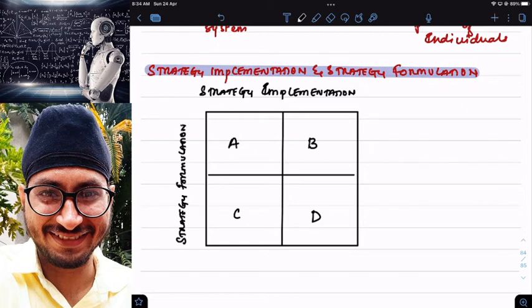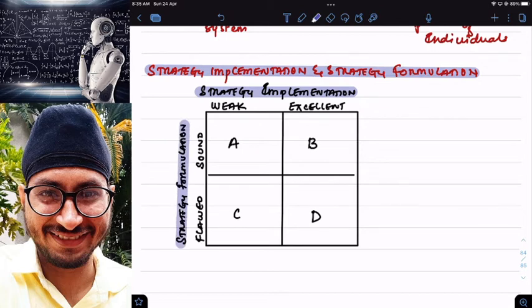Strategy formulation. Clear? Strategy implementation is there, strategy formulation is there. Now, strategy implementation can be weak also, strategy implementation can be excellent also. In the same way, strategy formulation can be flawed also, or it can be sound also. So here we are comparing strategy implementation with strategy formulation.